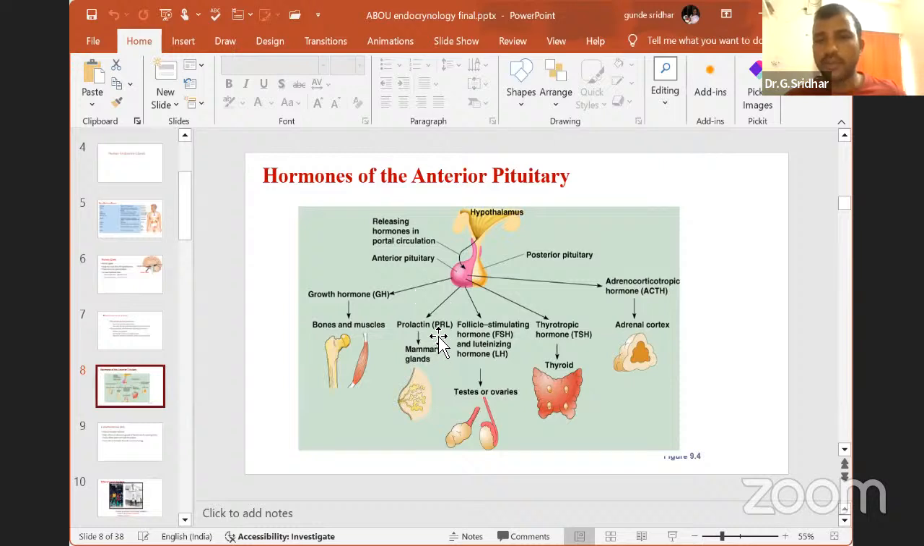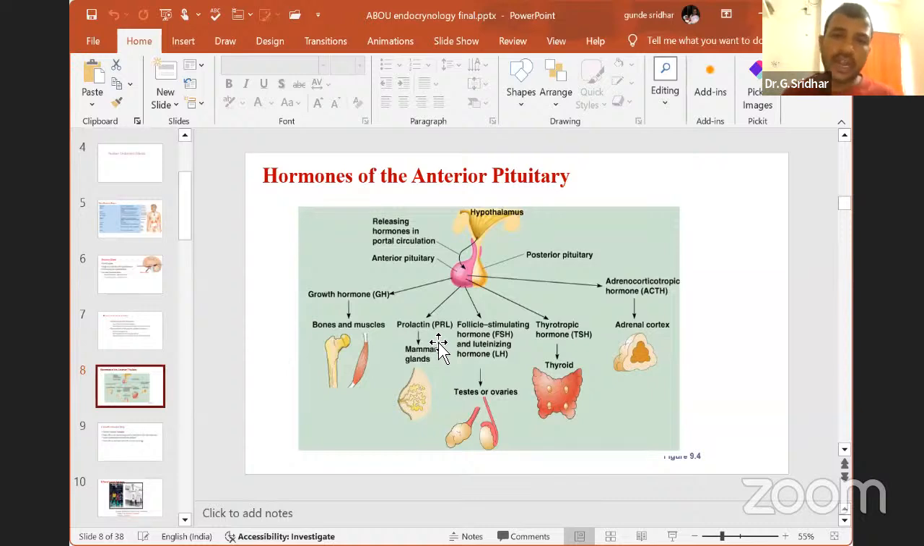The next hormone is called prolactin, PRL. Mainly it is useful for the secretion of milk from the mammary glands. This is called prolactin. Both growth hormone and prolactin hormone are mainly non-endocrine targeted hormones, because I already told you that there are 4 endocrine targeted hormones, which you can call tropic hormones. These 2 non-endocrine hormones, the best examples are growth hormone and prolactin.